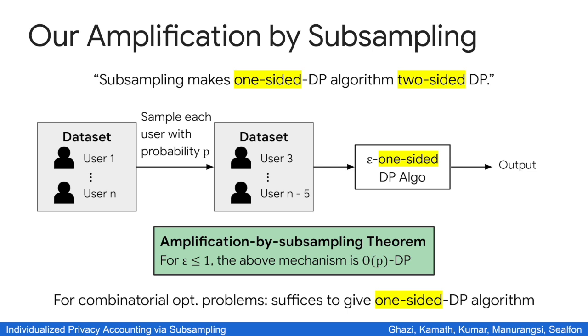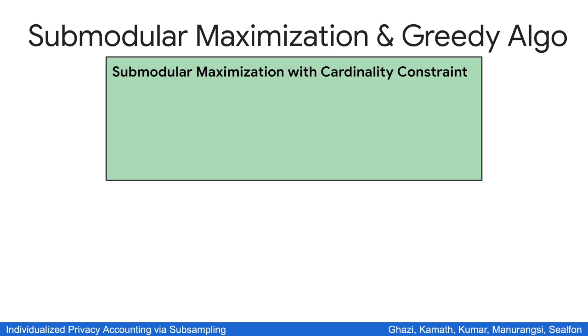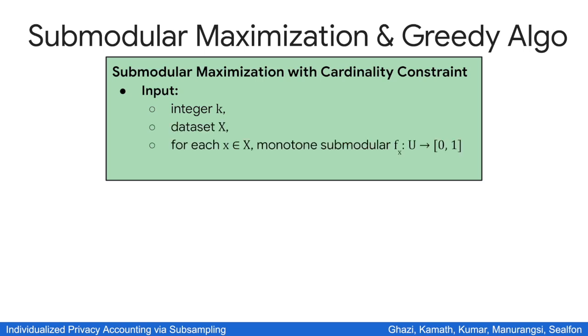Just to give you an example, let's consider the submodular maximization problem. In the submodular maximization problem with cardinality constraint, we are given as input an integer k, a dataset X, and for each record x, we have a monotone submodular function f_x. The goal is to output a subset of size k of the universe that maximizes the sum of the f_x's.